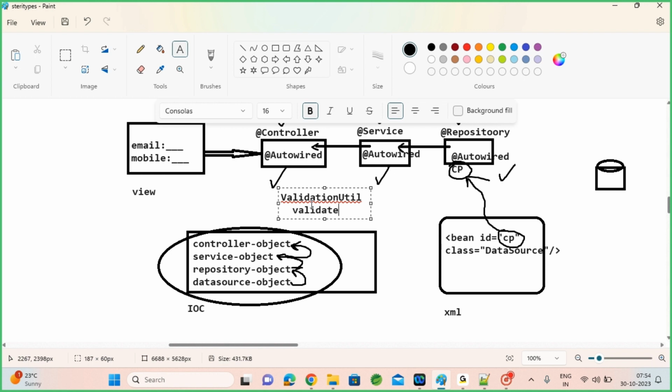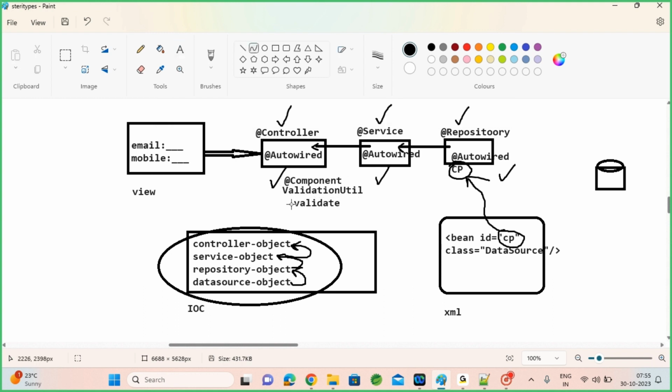You can create a validate method and put validations there. And when you have such utility classes, you can use @Component, and this object also will be created. In case you want to auto wire this object, you can auto wire it comfortably into the controller and utilize it. So apart from controller, service, repository, few utility classes also you can have.